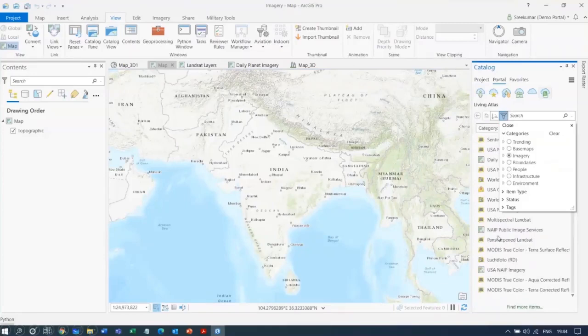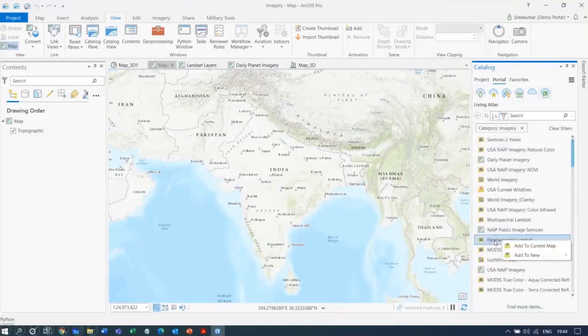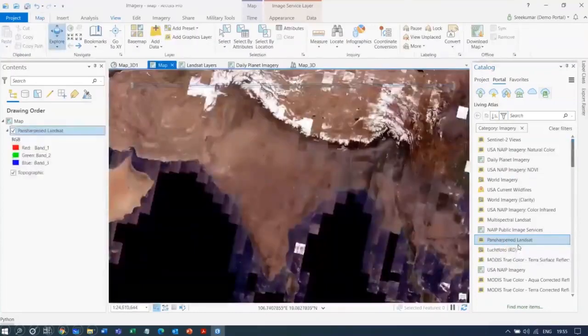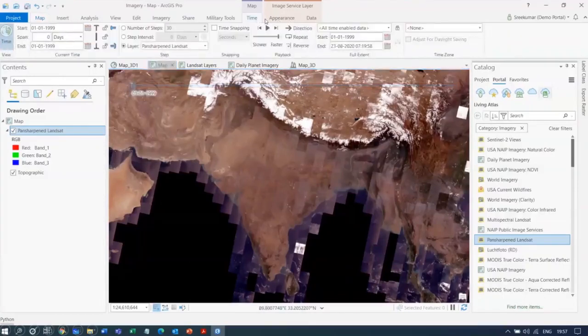So here I can see various data sources, and I will be just adding the PAN sharpened Landsat data. So here it is. We have the scenes added for the whole India region, and the time series you can see in faint color. Based on the selection, you can see various intuitive tools have appeared, and the time sequence for which the data is available can be seen here or can be filtered here.